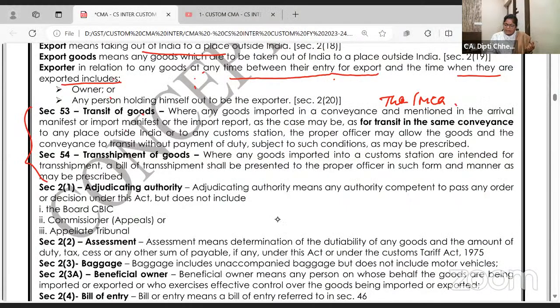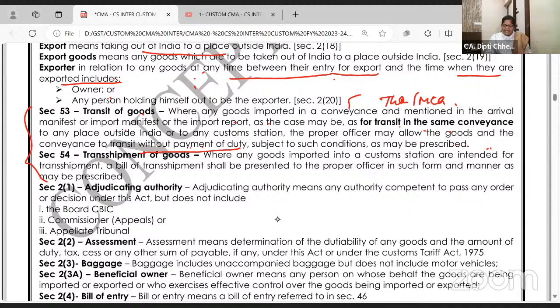Let us read the language. Where any goods imported in a conveyance, whenever they use the word conveyance, it is vehicle, vessel, aircraft. For transit in the same conveyance to any place outside India, the proper officer may allow the goods and the conveyance to transit without the payment of duty.